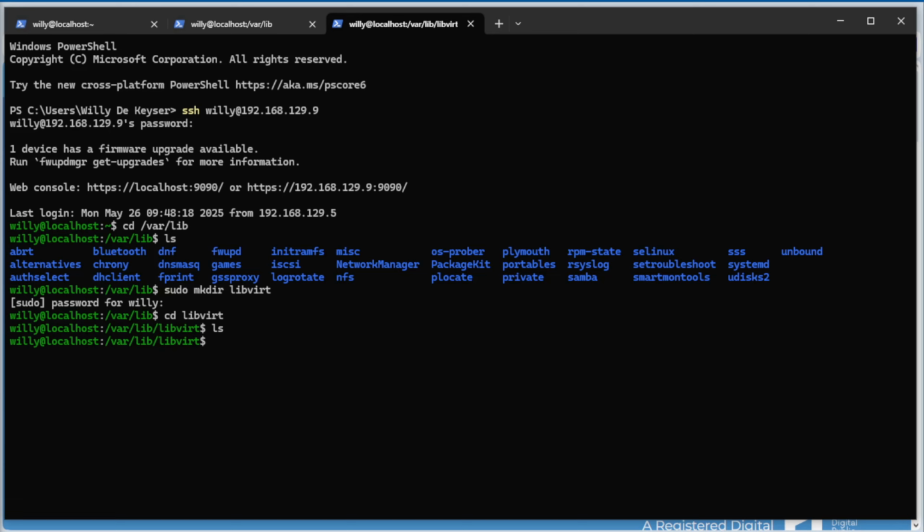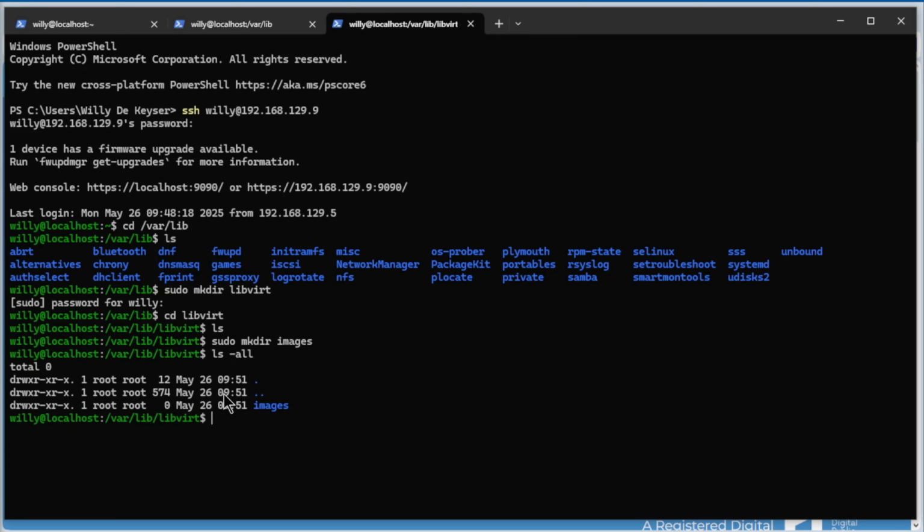Of course, it's empty. Now we create an extra directory, images. Again, sudo mkdir images. Enter. Inside we do ls, and you see we have /var/lib/libvirt/images.